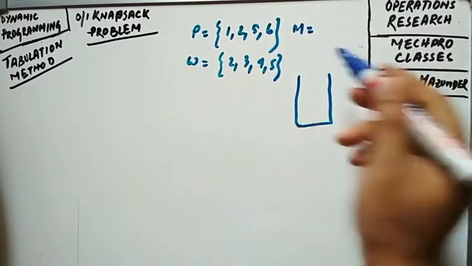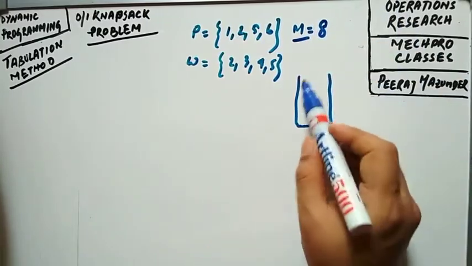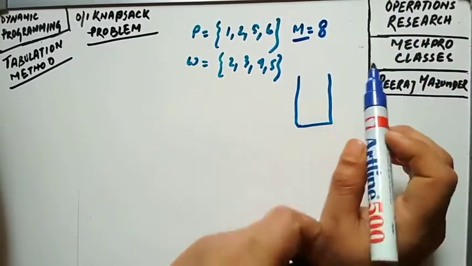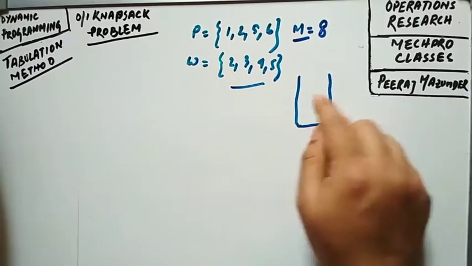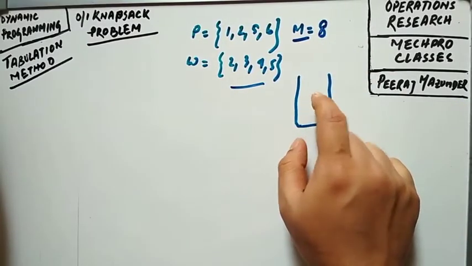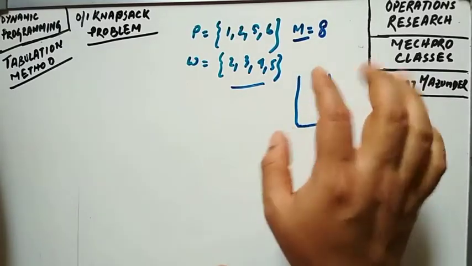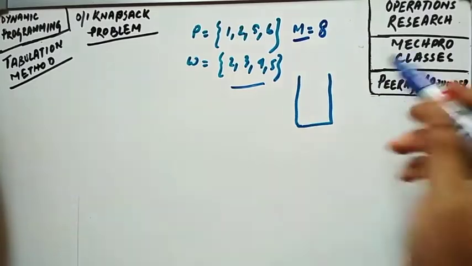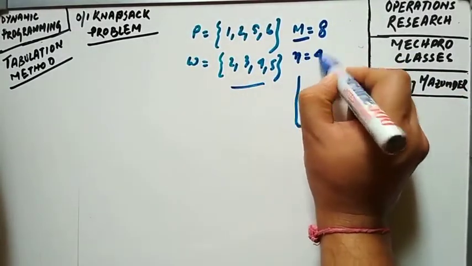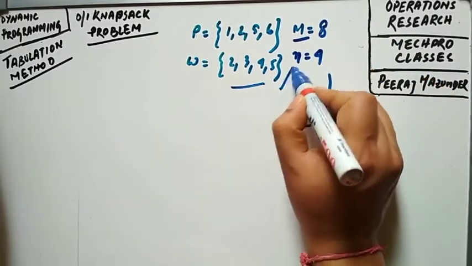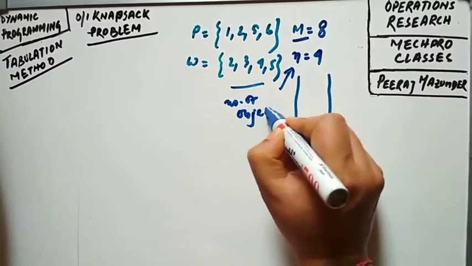Look, for this problem we have a maximum capacity. The capacity of this bag is 8, that is the weight is given. So a maximum weight of 8 can be used to fill up this particular knapsack, this bag. That is the concept. Now the number of objects, you can see 1, 2, 3, 4. So I can write n equal to 4, that is the number of objects.